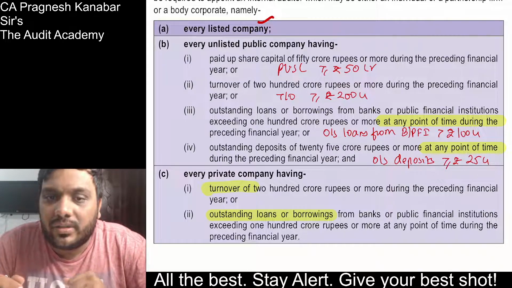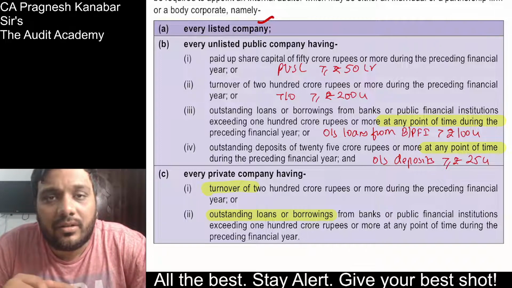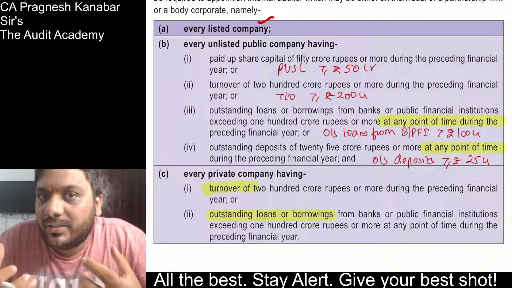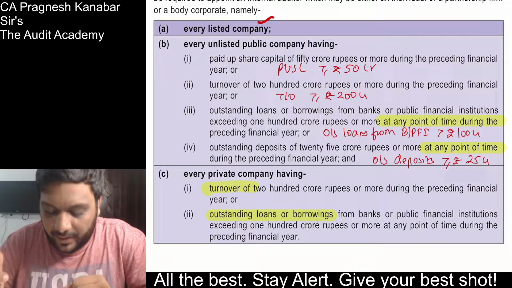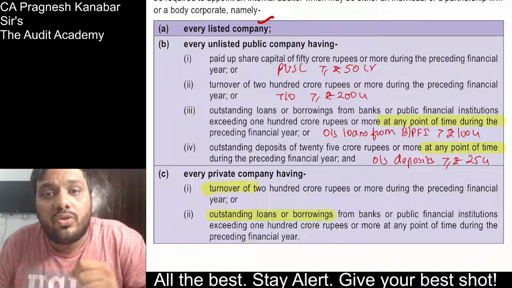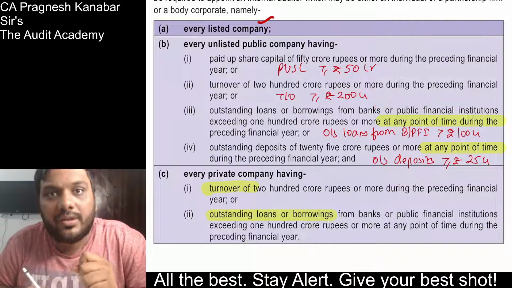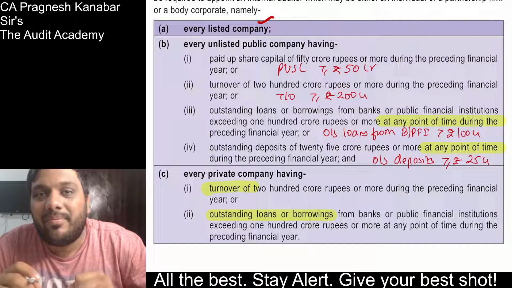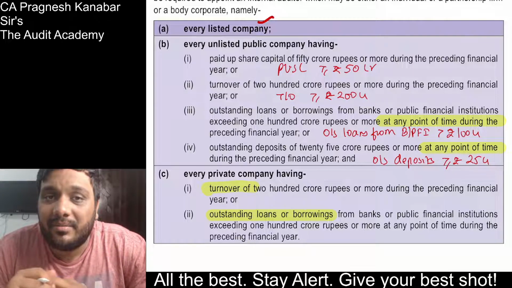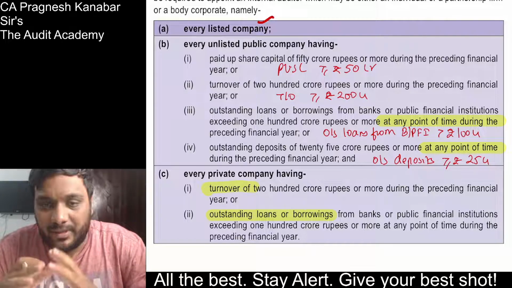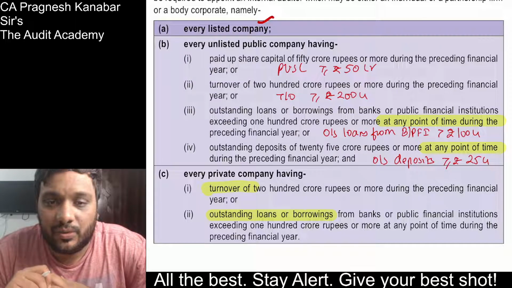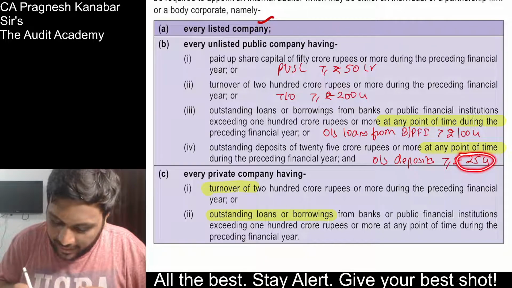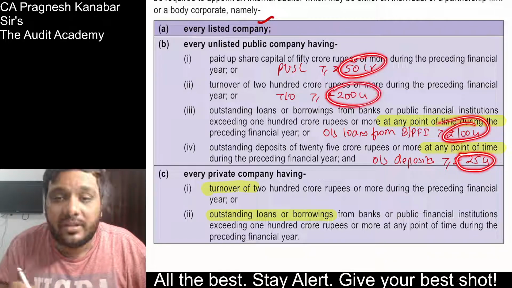Then later on, let us say it was squared up. Still from this year onwards, internal audit will become applicable. Am I clear with this? Yes. Then always when I say something, please stay focused on the what, when and how much part. Look at this: loans or borrowings from banks, public financial institutions, means borrowings from other body corporates are not covered over here. Whereas if you see applicability of IFC, there for a private company, they consider borrowings from body corporates also. So please be careful. They are worried only about banks and public financial institutions, the loans and borrowings taken from them. Otherwise, just as a shortcut, look at this: start from 25, 25, double 50, 50, double 100, 100, double 200. Correct?